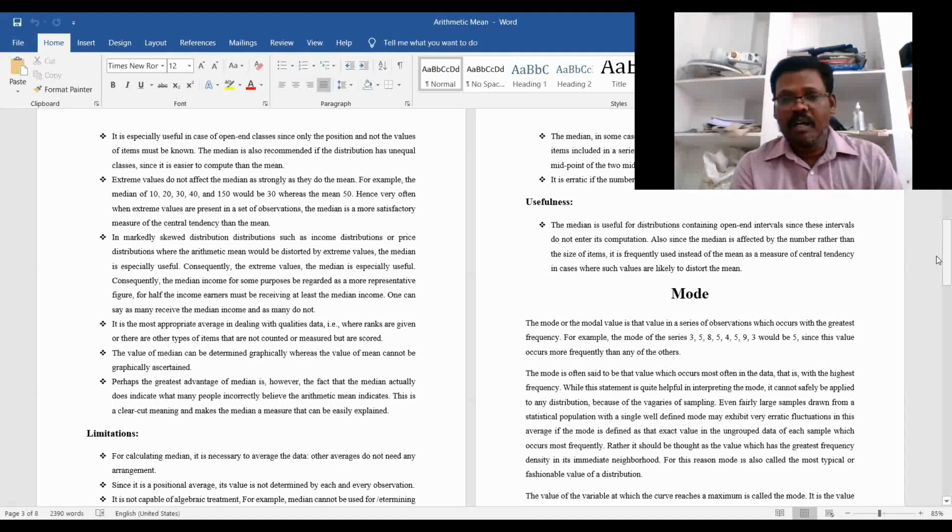Also, since the median is affected by the number of items rather than their size, it is frequently used instead of the mean as a measure of central tendency in cases where extreme values are likely to distort the mean. These are the things we can see in these averages.